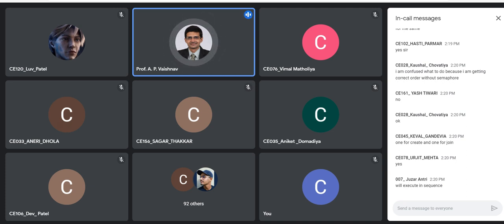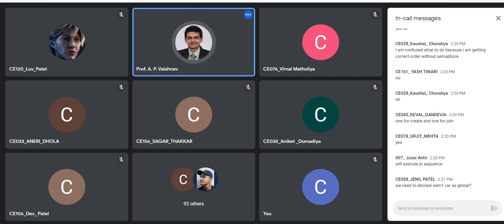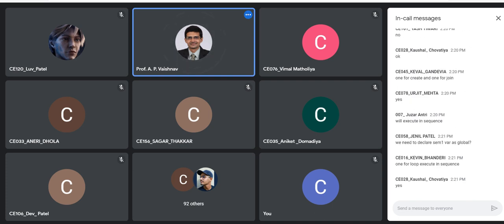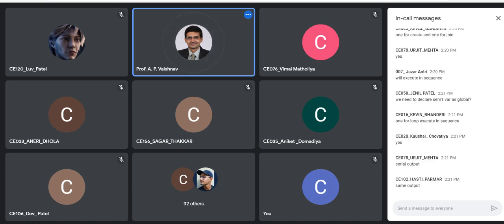Yes, that's correct. It will execute in sequence. But there is an important thing that I want you to observe. Yes, Kaushal. So, as I was saying, if you are getting correct output order always, that means right now your system is dispatching the threads in the same order as we want, right? But that won't be always, right? So that is why we have to think about a global problem, right? And that is why we are trying to write this code. Got it?